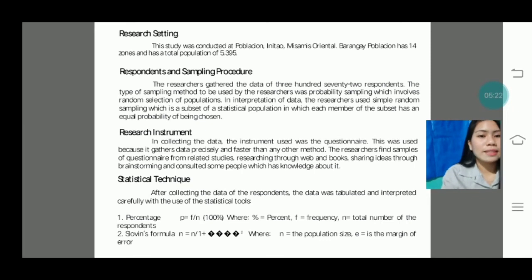Next is statistical technique. After collecting the data of respondents, the data was tabulated and interpreted carefully with the use of statistical tools. First is finding the percentage. The formula for this is P is equal to F over N times 100%. And second is Slovin's formula. n is equal to N over 1 plus Ne squared, where N is population size and e is the margin of error.